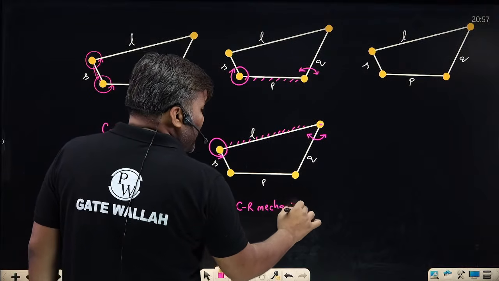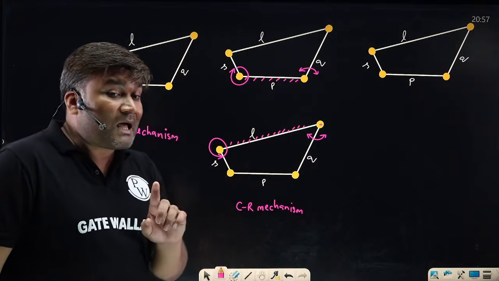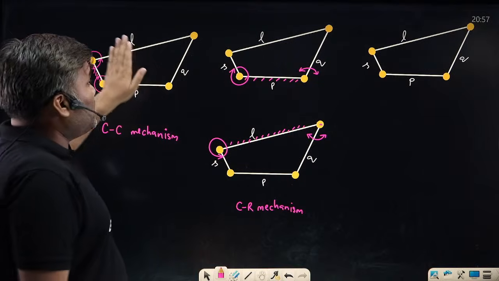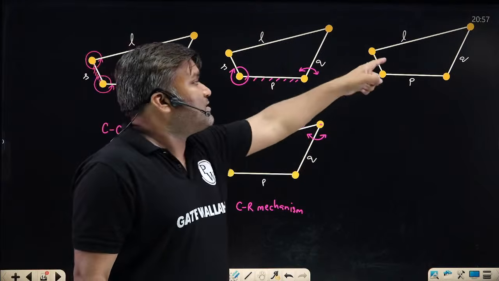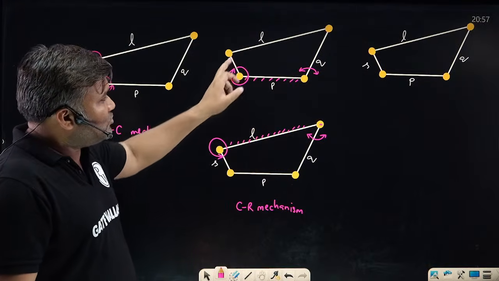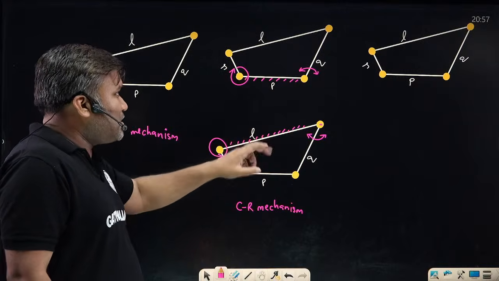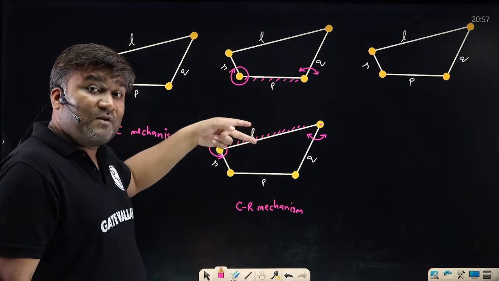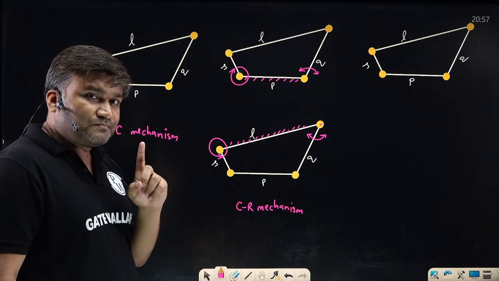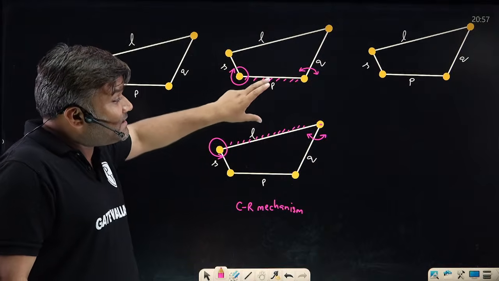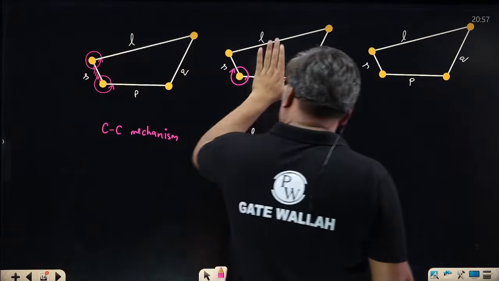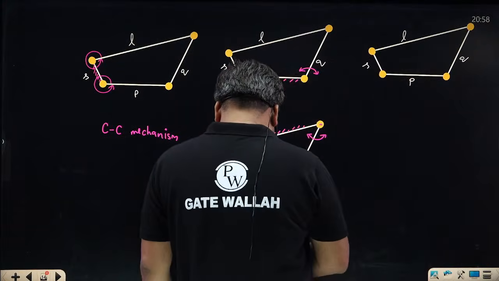And that's why I am saying that there are 4 links, but I am not getting 4 inversions here. Why? Because I was about to say 1 inversion, 2 inversion, 3 inversion, 4 inversion, but this inversion and this inversion have similar motion. Here also crank rocker, here also I am getting crank rocker. So both these are different mechanisms, but a single inversion, only one inversion. They are not different types of mechanisms. Is that clear? So one inversion, two inversions, and a third inversion you may have.